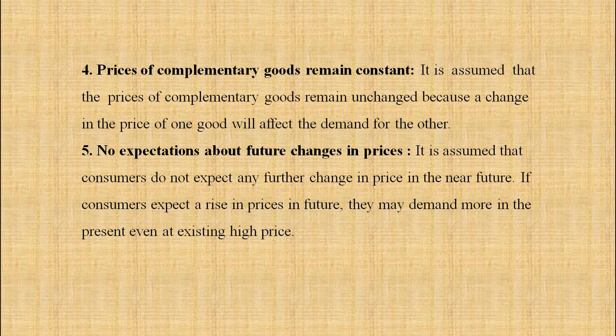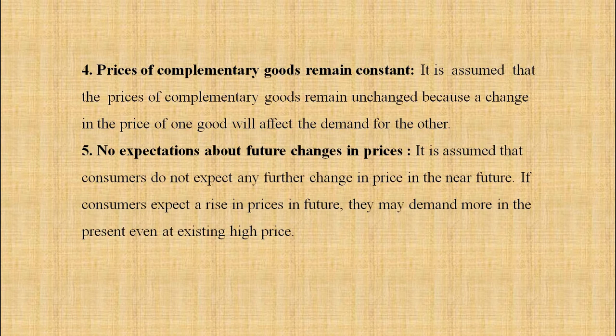Next, prices of complementary goods remain constant. It is assumed that the prices of complementary goods remain unchanged because a change in the price of one good will affect the demand for the other. Next, no expectations about future changes in prices.